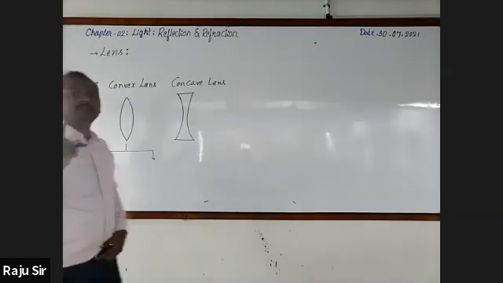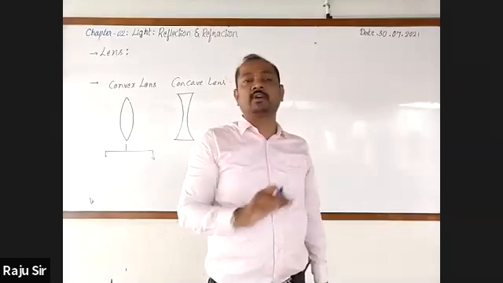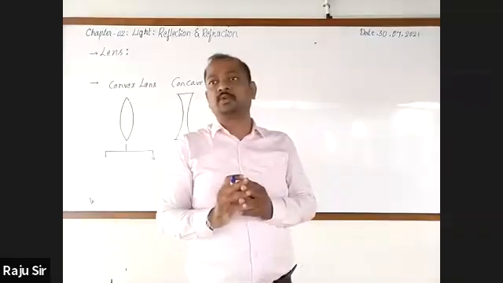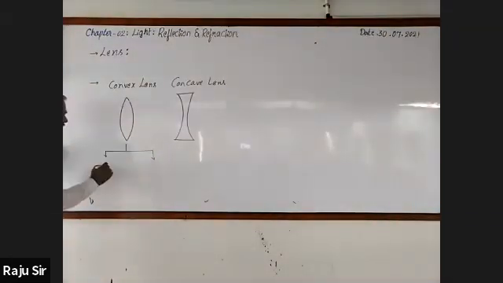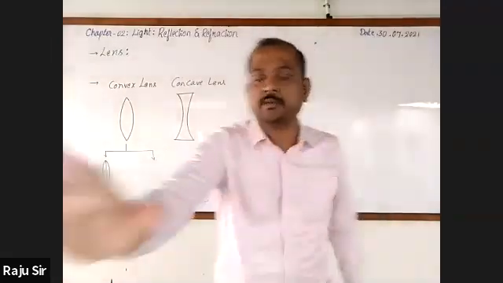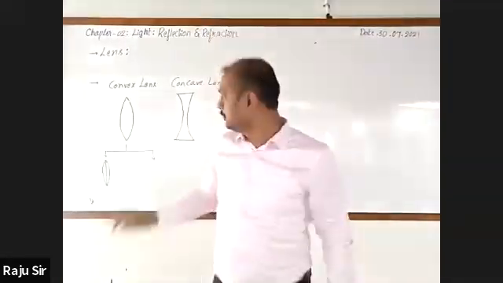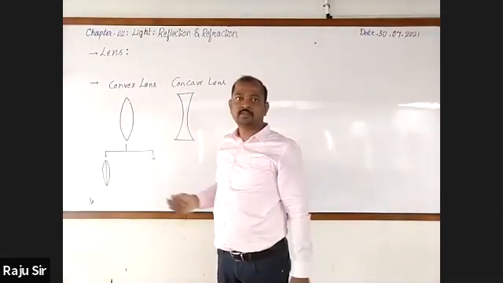You know that a transparent material that has at least one curved surface, we can say that it is a lens. I am going to take a convex lens. Observe this convex lens. In this convex lens, you can come to know that both the surfaces are bulged outward. Do you know what it is called?